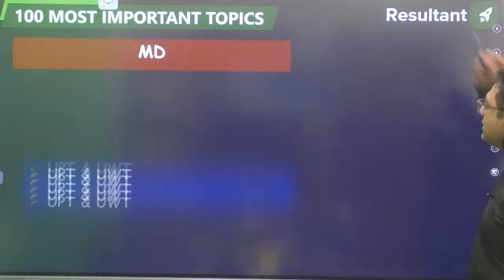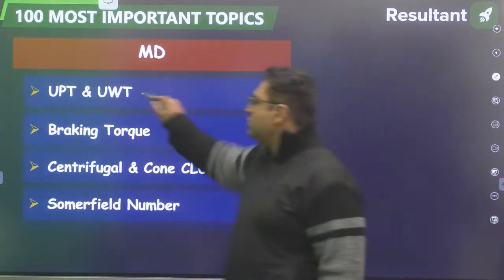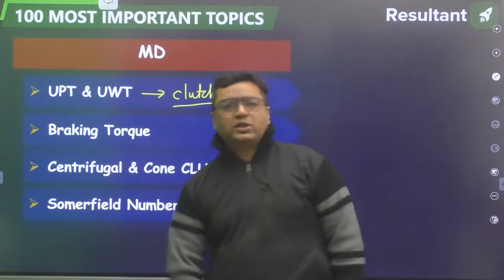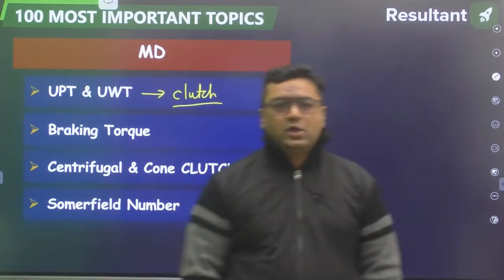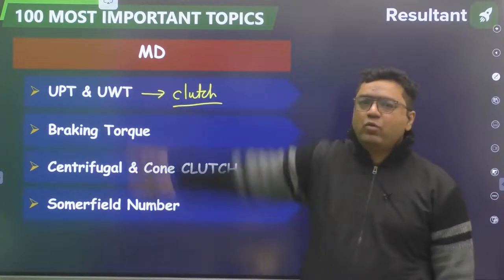Okay, some 2-3 topics are still there. That is, this is from clutches. In the clutch we study uniform pressure theory and uniform wear theory. So guys, from both, questions are directly coming. You just need to remember the formulas of them.